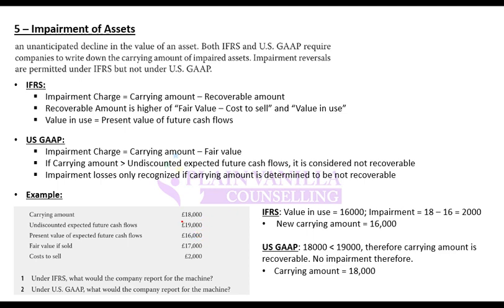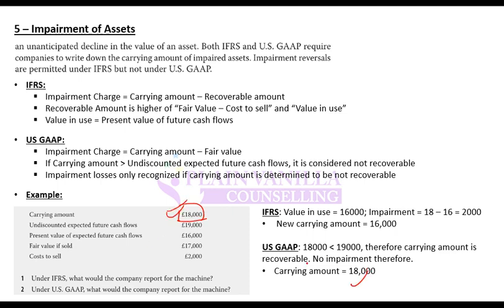If you are using US GAAP, first question is, should you impair or not? How do you decide? You compare undiscounted cash flow with carrying amount. Carrying amount is less than undiscounted cash flows. If it is less than undiscounted cash flows, that means impairment should not be done. It should only be done if carrying amount is greater than undiscounted cash flows. So what will be the carrying amount on balance sheet? 18,000.